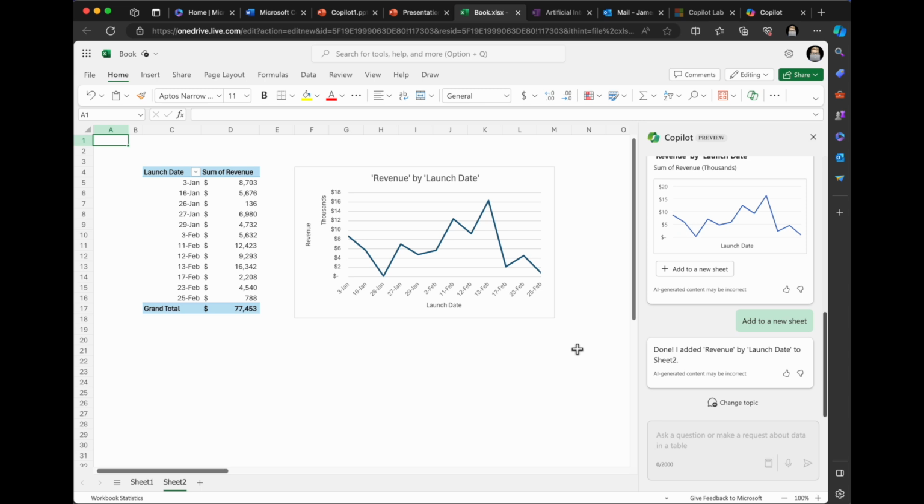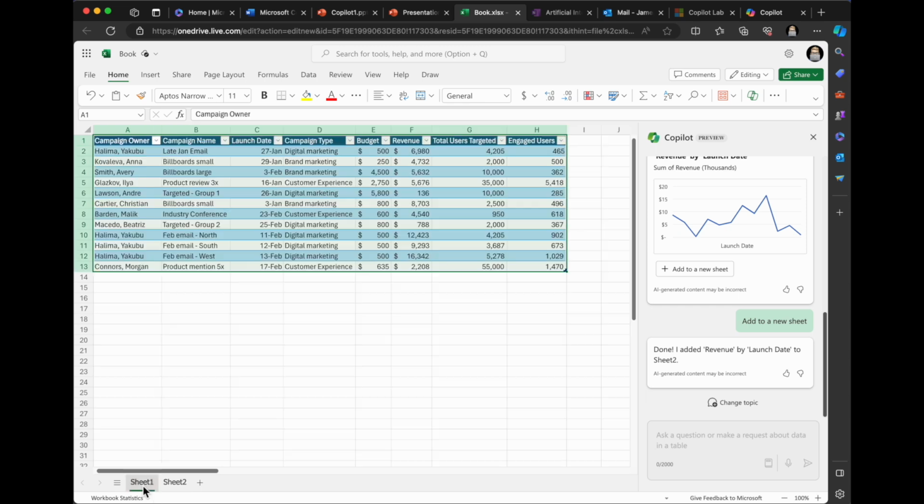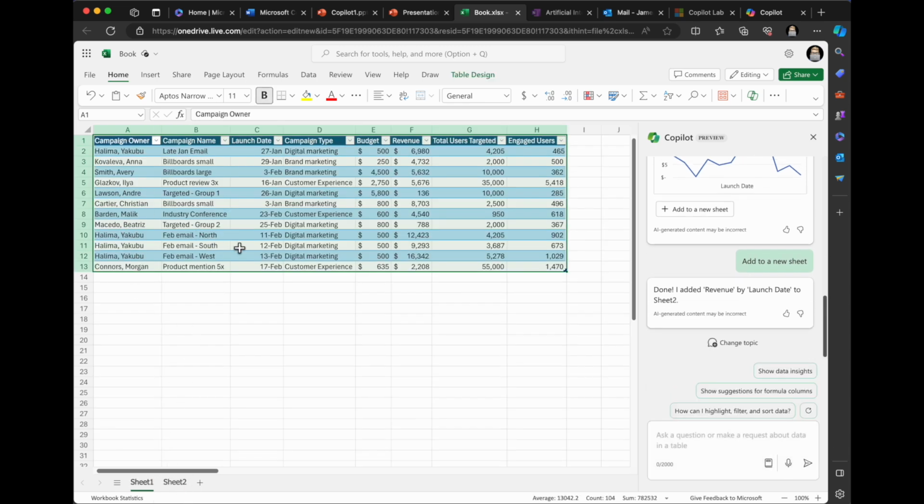The time it takes to create pivot charts and all that inside of Excel, I mean, it's not typically that long, but all the data cleansing, that's just so, I mean, 10 years ago when I was like excelling my brains out at work, this is cool. I really like that a lot. Let's go back to the sheet here. So you've got campaigns, launch dates, budgets, revenue.